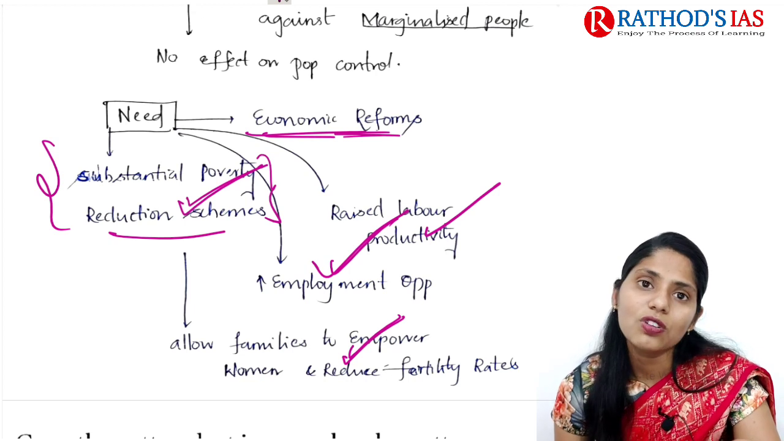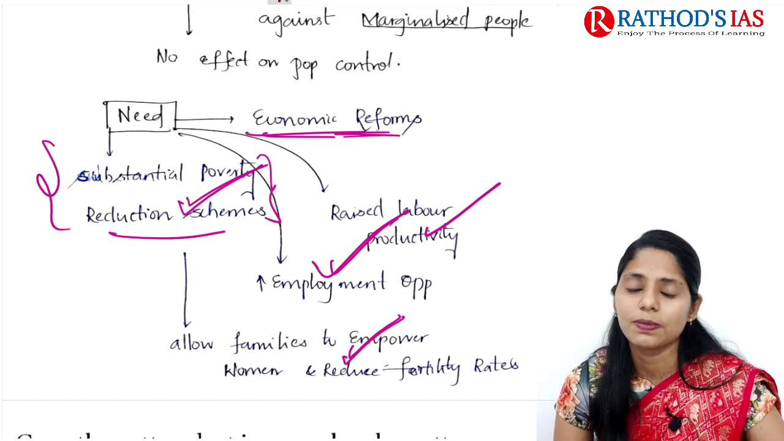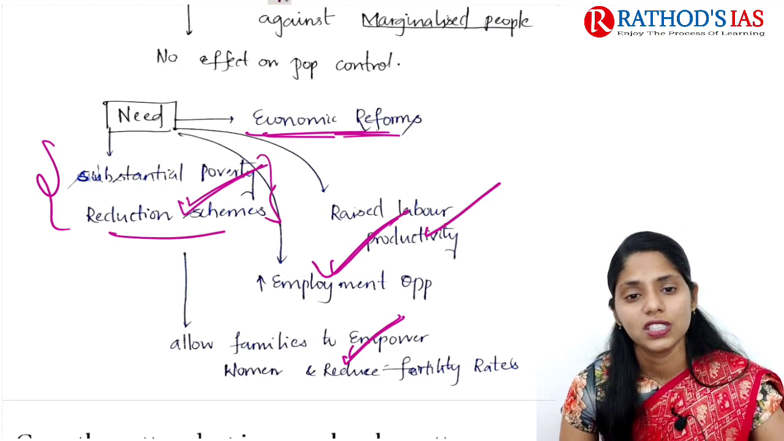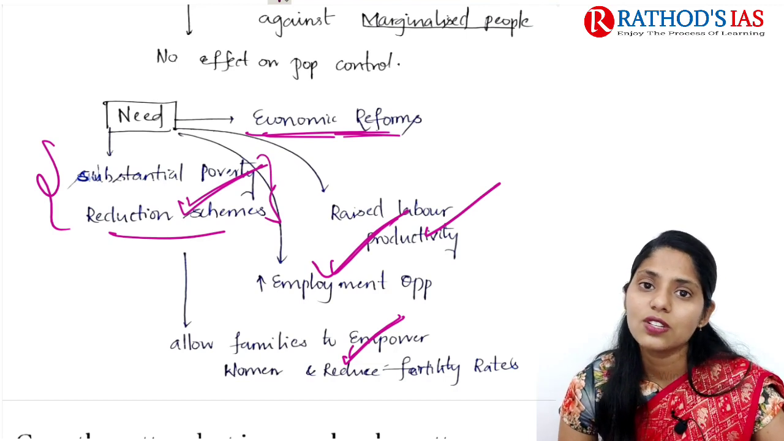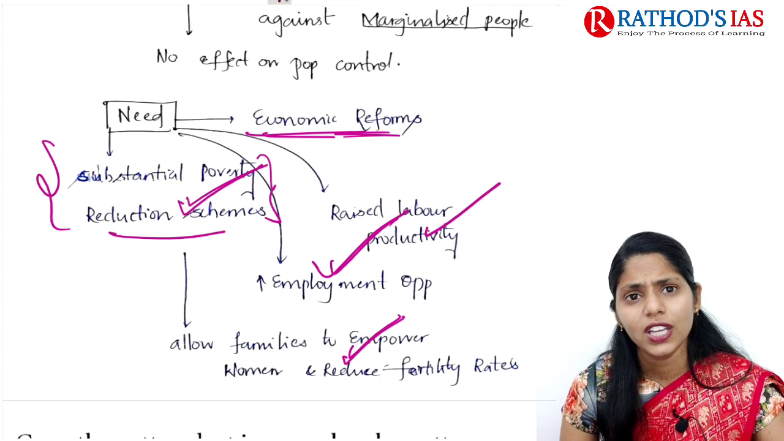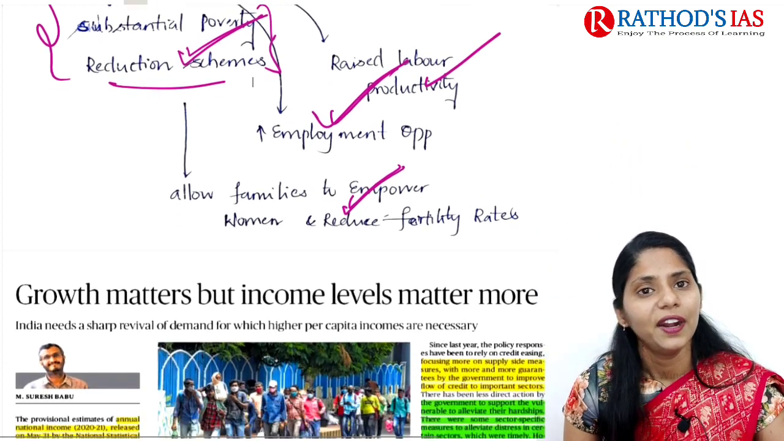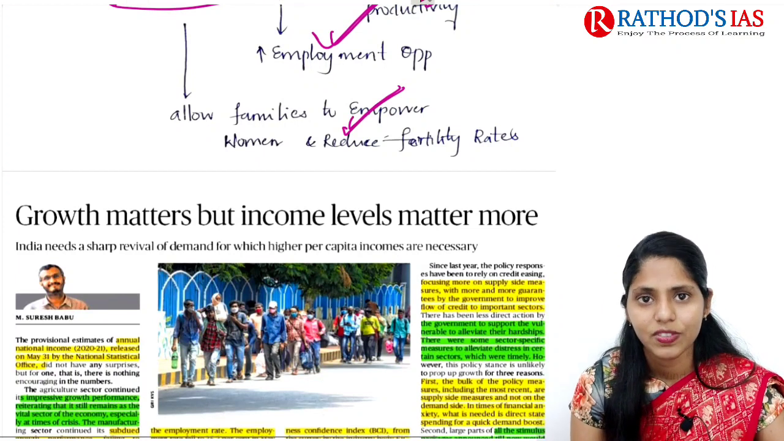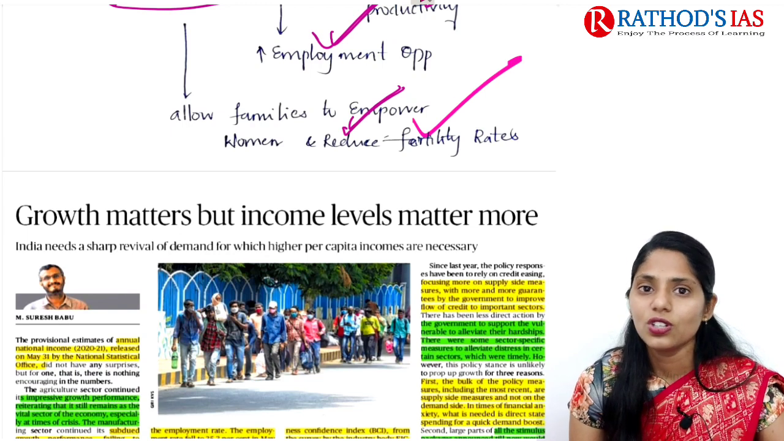Because of poverty, early marriage of children happens, especially in rural areas. So whenever the government goes for poverty reduction schemes, we can also address this challenge of population control. If we take all these steps, it allows families to empower women, and finally that will be helpful for reducing fertility rates. So this is the gist of this topic, and now let us move on to the next topic.